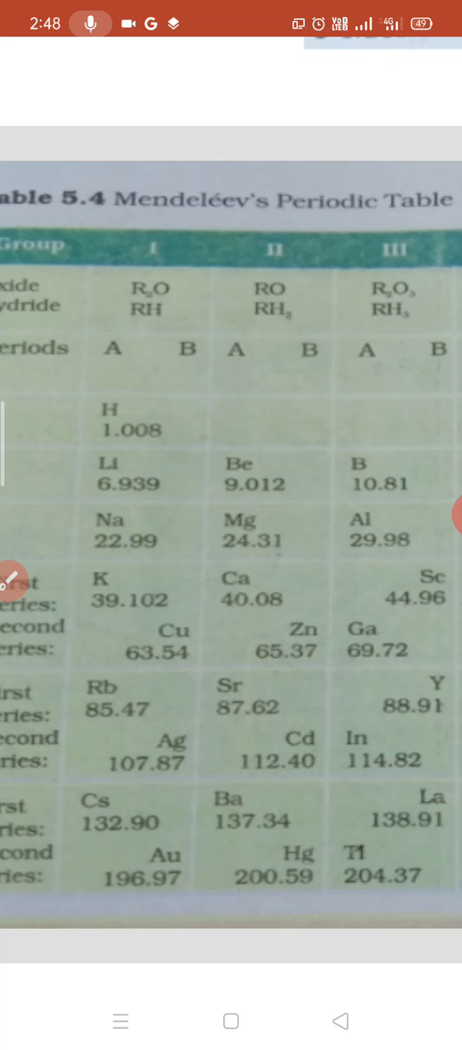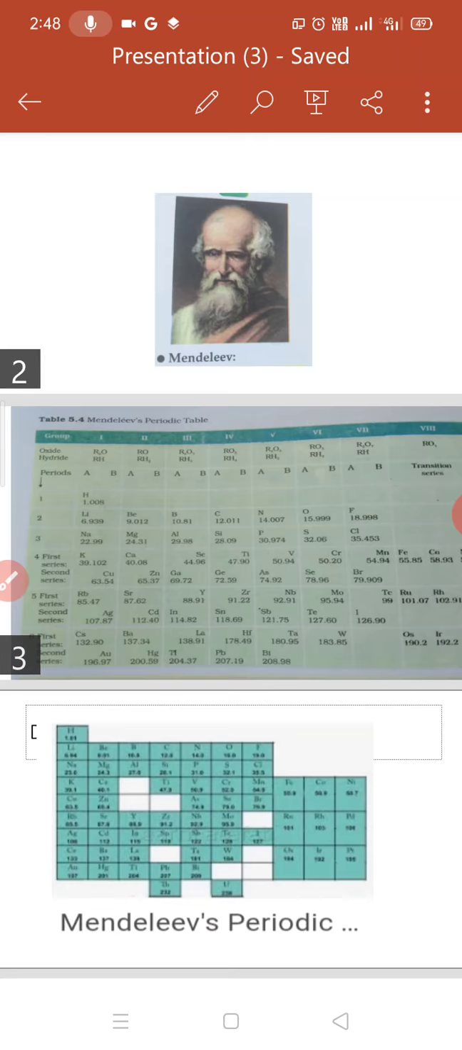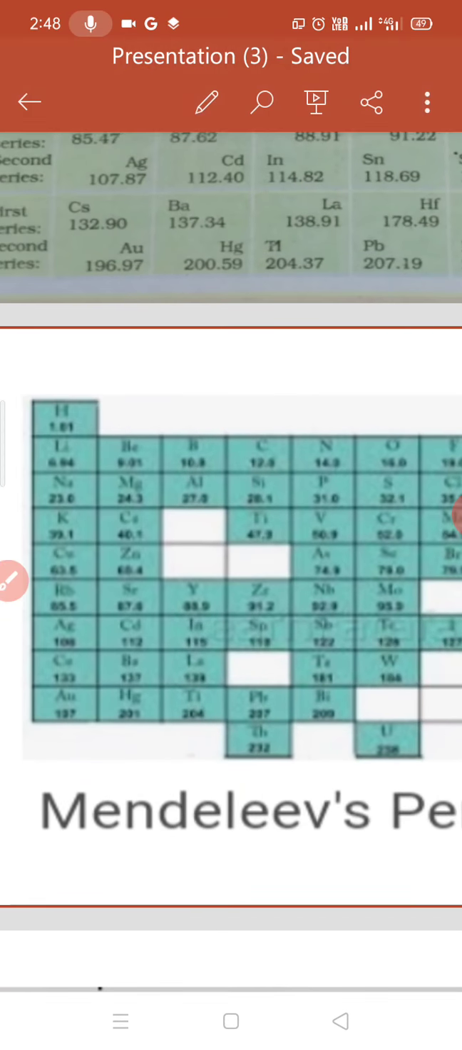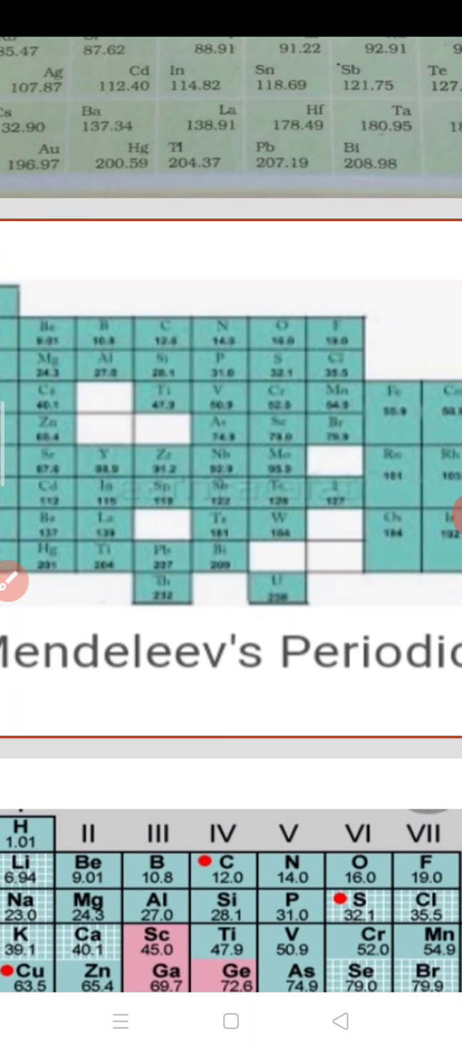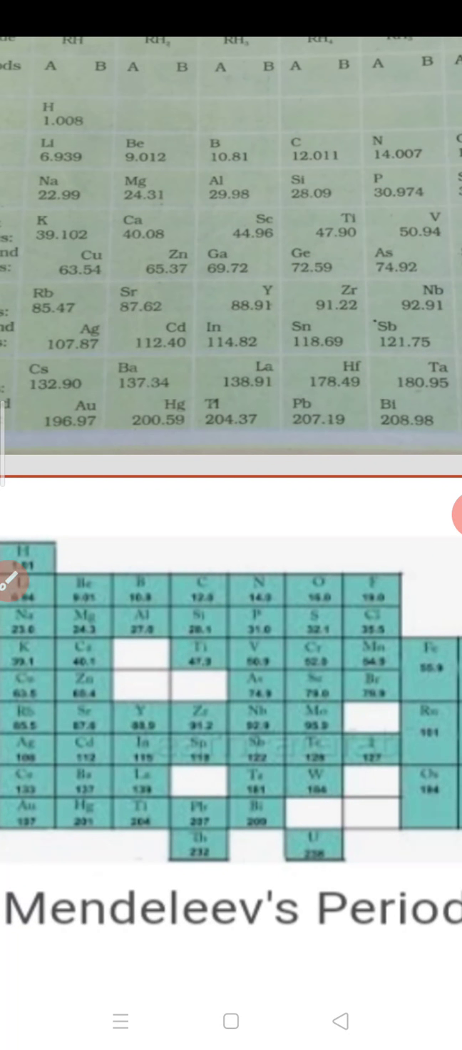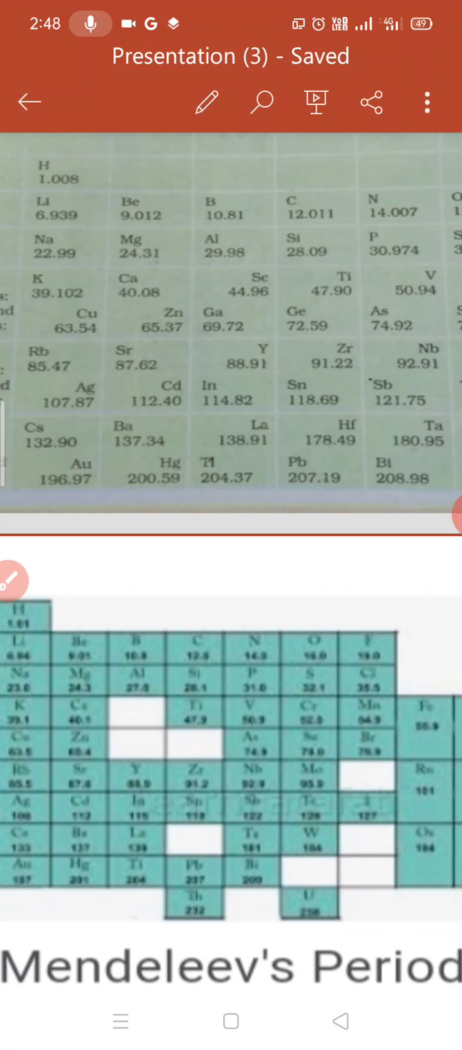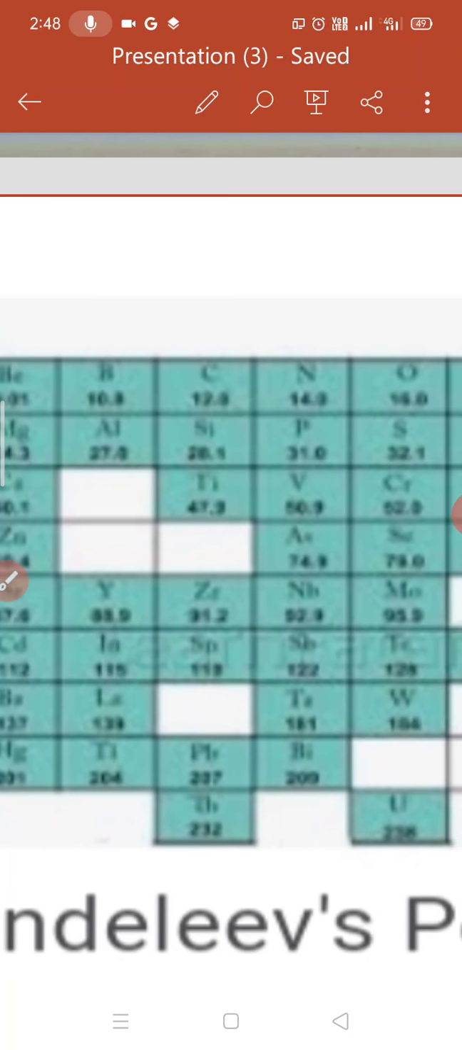When he was arranging, he predicted the properties of some of the elements, for example Eka boron, Eka aluminium and Eka silicon. He announced that these are the names of elements which would be discovered very soon. In slide number 4, you are observing the gaps. These gaps were left by Mendeleev, and they were filled because, after 5 years or so, some elements were discovered after Mendeleev.